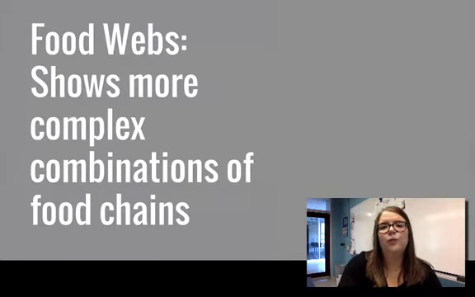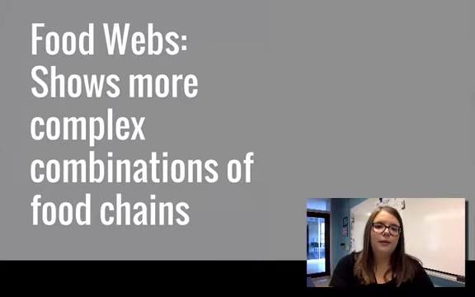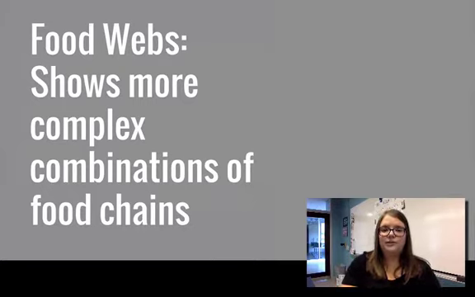We also have food webs. So in real life, there's not just one thing eating one thing, right? If you think about nature, there's lots of options. A predator can go after several different prey options. That's going to be shown in a food web. So they're a little bit more complex, but if you look at a food web, you're really just going to see multiple food chains within it.